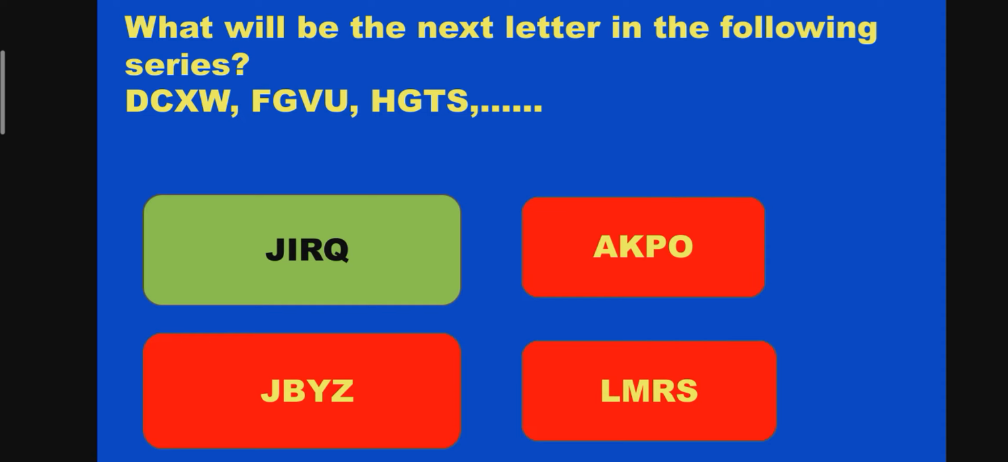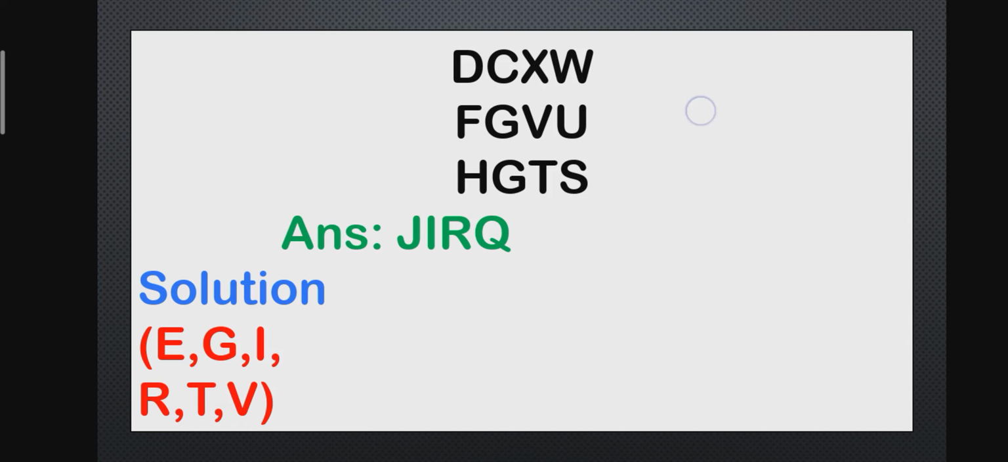First question. What will be the next letter? The answer is J, I or Q. See here. The first letter of this word is D. Remove the next, E. Second one is F. Remove the next alphabet, then it comes H. Again I remove I. Then the answer is J. Then come to the last digit.